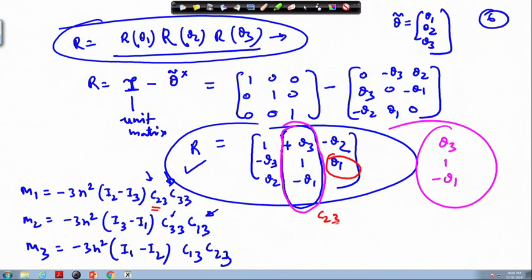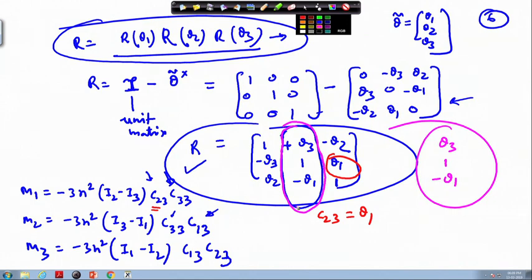And here of course, one term is missing, here there is 1. Once we add this, it has been added with minus sign, this term has got subtracted from this term. So, we are getting this. So, 1 is here. Okay. So, this term C 2 3 is theta 1.